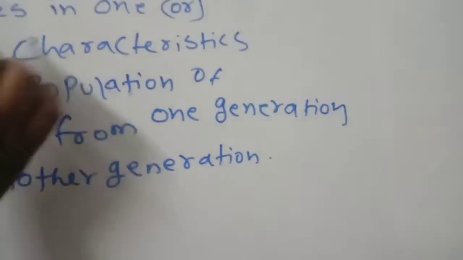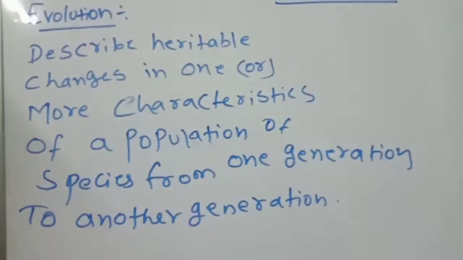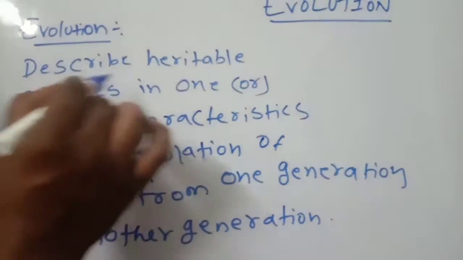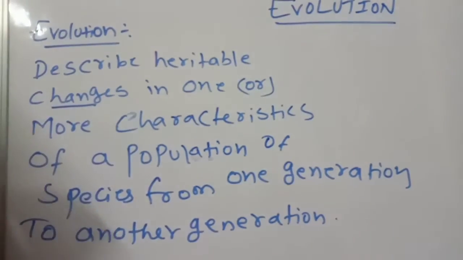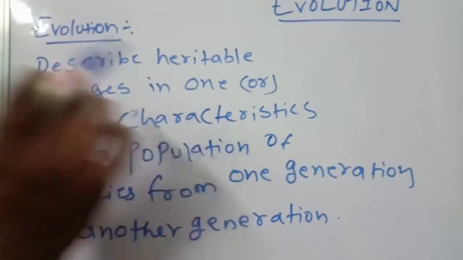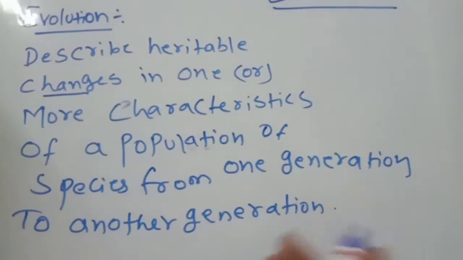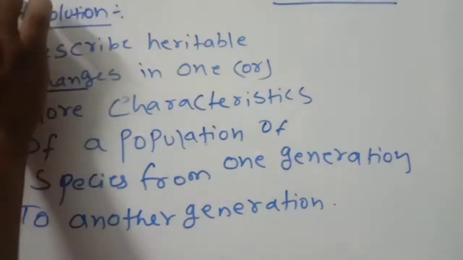What we are going to discuss is heritable changes, which will be passed from one generation to another generation. Heritable changes in characters of a population of species from one generation to another generation is called evolution.